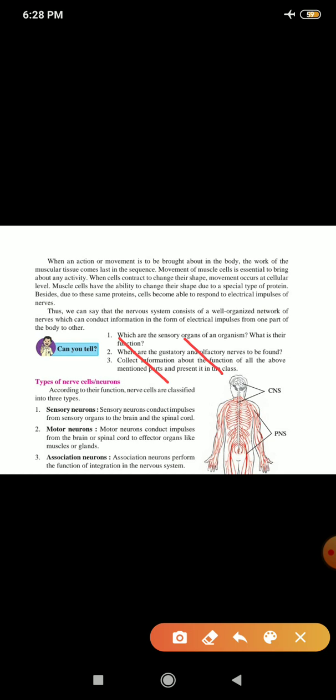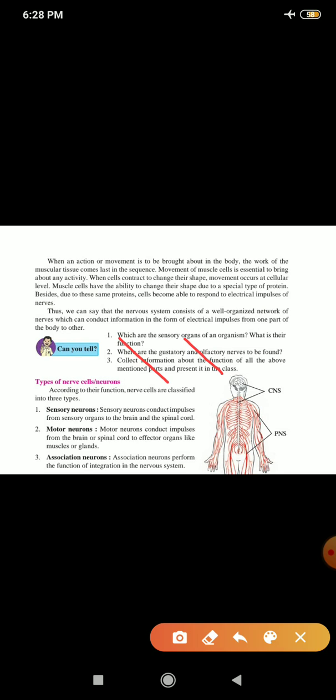Now, what types of neurons or nerve cells are there? We have three types of neurons. According to their function, nerve cells are classified as sensory neurons. Sensory neurons conduct impulses from the sensory organs to the brain and the spinal cord. For example, eyes, nose, skin. These are all your sensory organs. So there are sensory neurons there. They conduct the messages to the brain and the spinal cord.